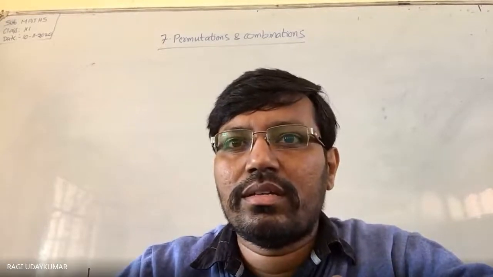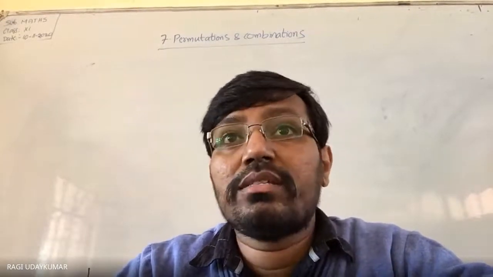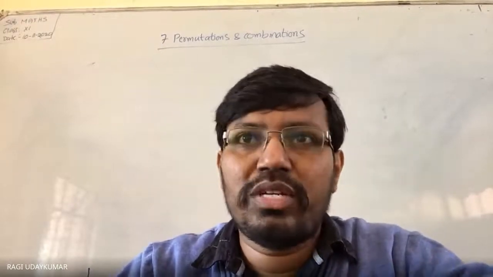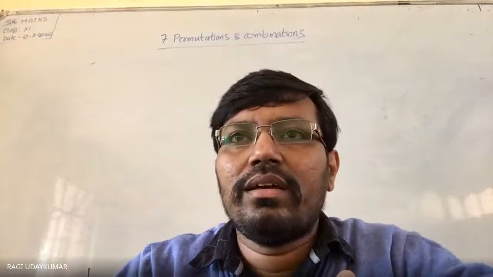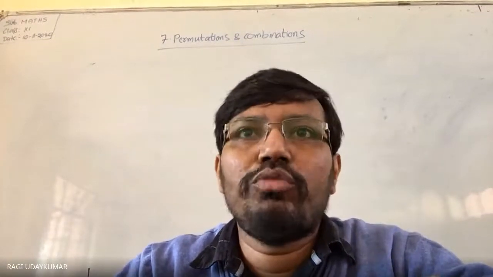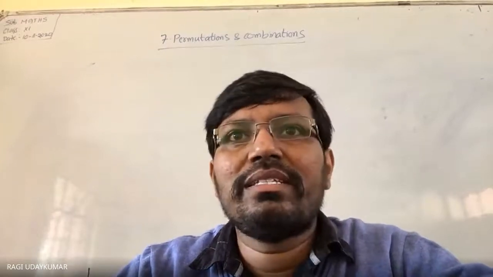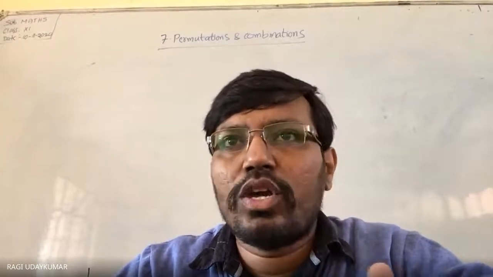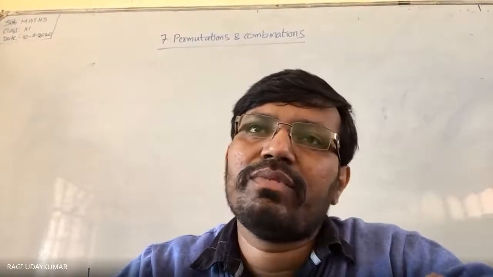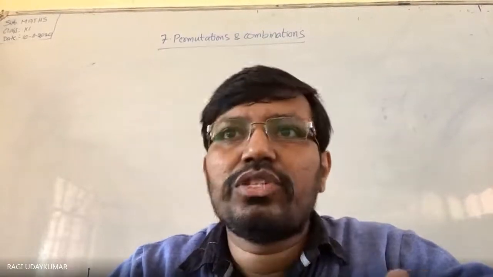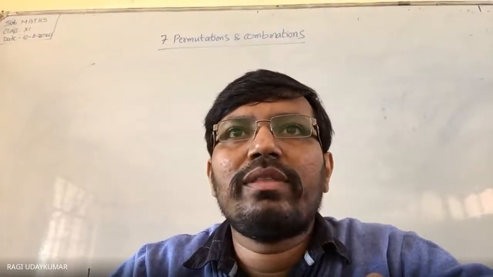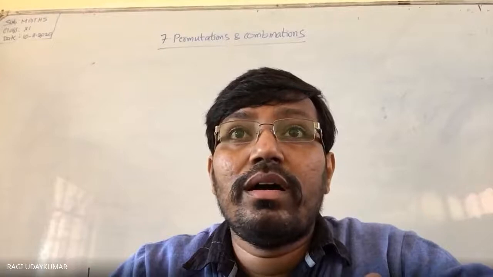When the repetition is allowed and when the objects are not distinct, same objects are there, then in that situation what should be taken into consideration? So that we will see in the next class. Based on that you are going to have the exercise 7.3, and that we will learn in the next class. First let us go for the exercise 7.2. Before that you need to know about the factorial.